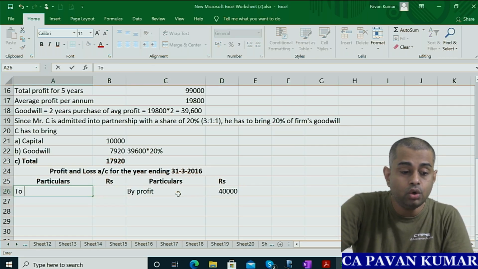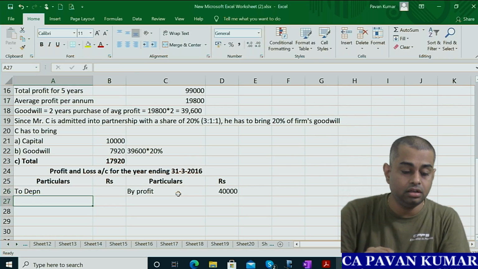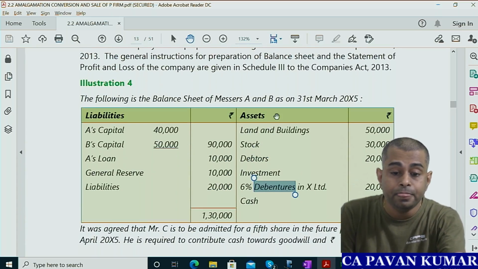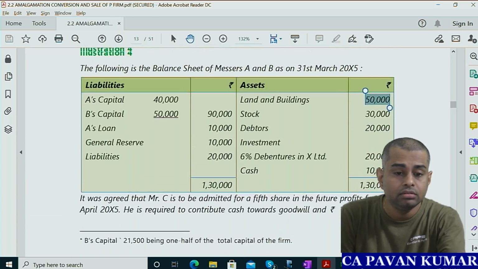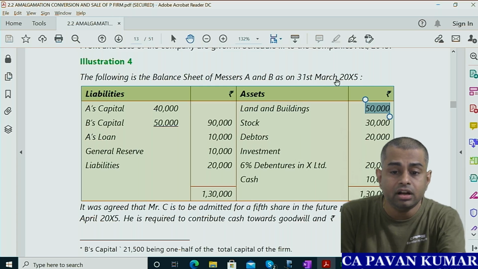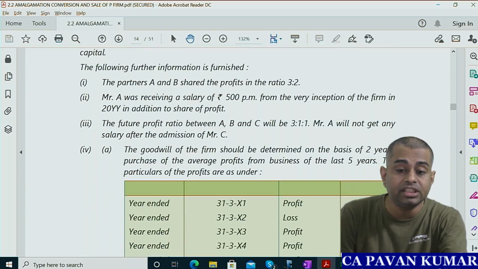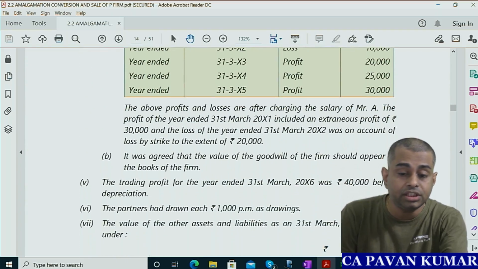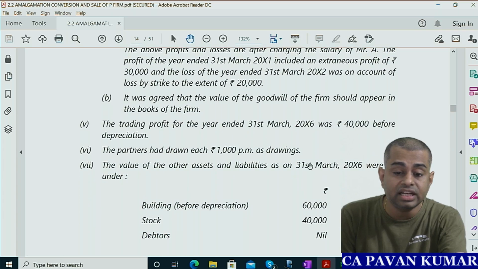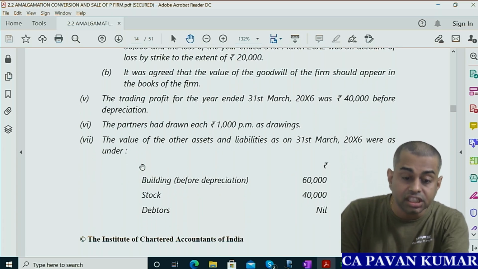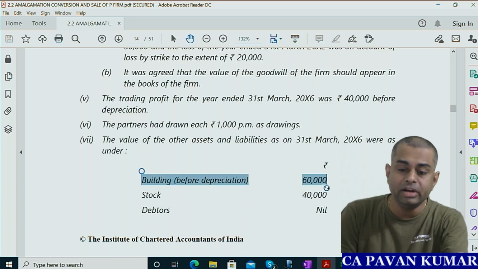Then to depreciation. So what is depreciation? They have given land and building 50,000, correct? This is 31 March 2015. On that, what is depreciation? Did they give the rate of depreciation? The value of assets and liabilities as on 31st March were given as under: building before depreciation 60,000. This is the revised value of building. Okay, so building is 60,000.